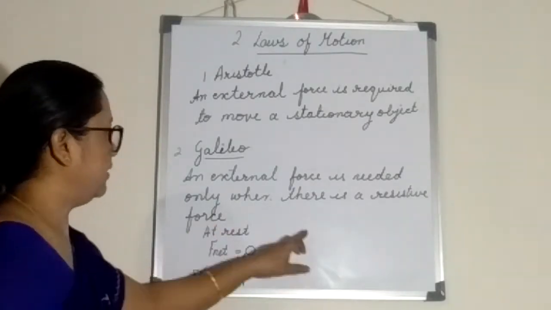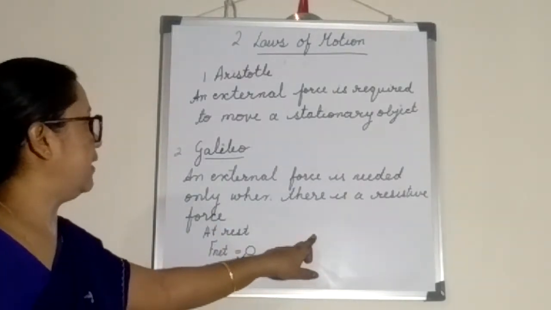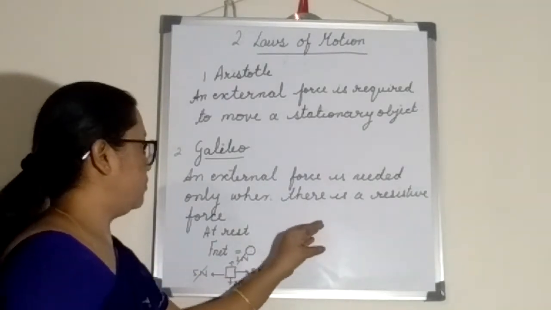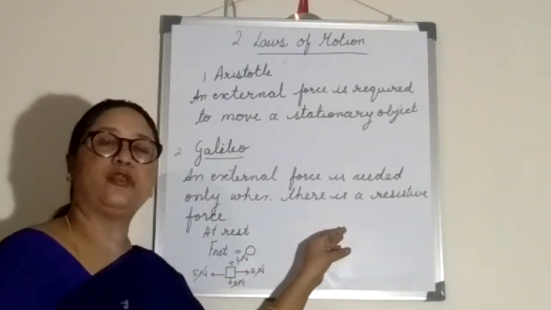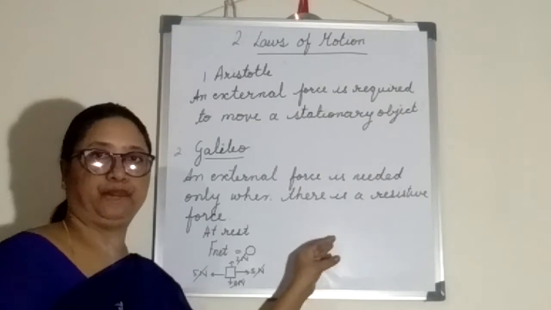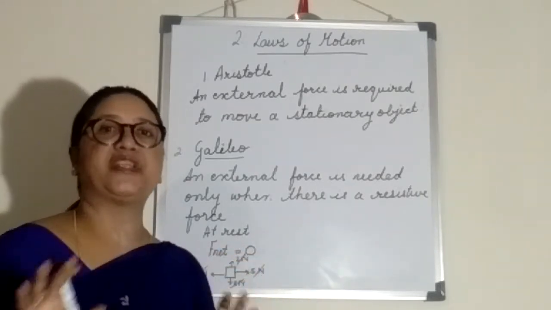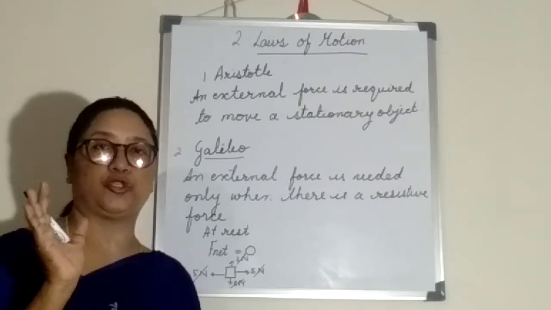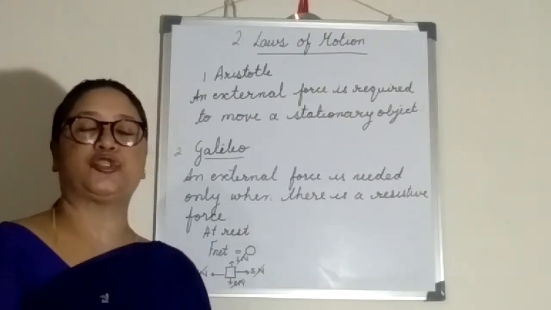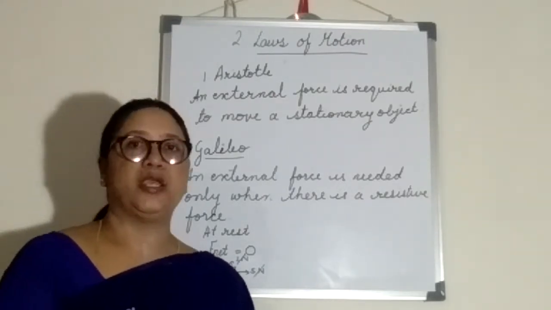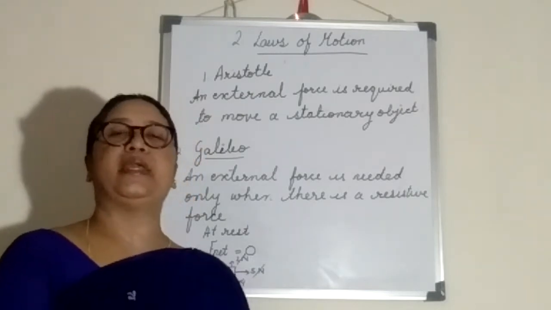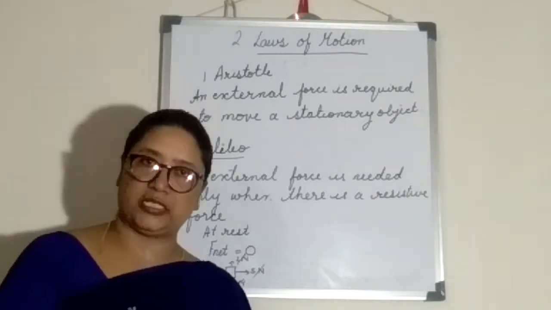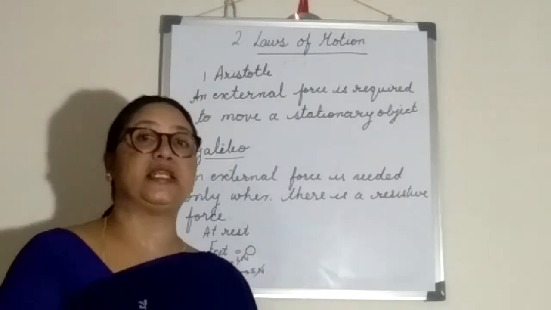What Galileo said was that in a frictionless surface, the object will move in uniform motion. What is the meaning of uniform motion? You have read already. Uniform motion means uniform velocity, means constant velocity.